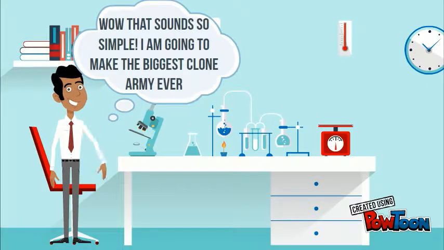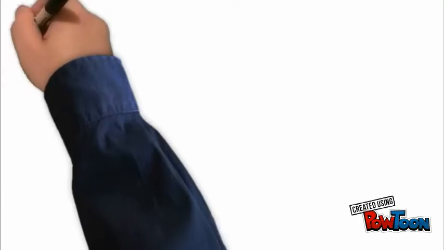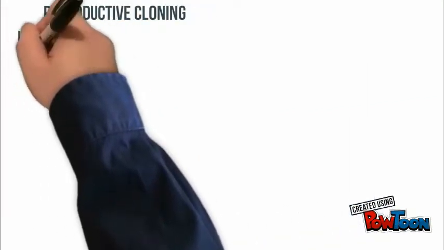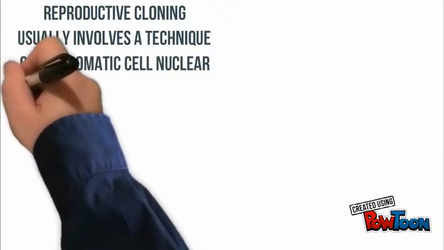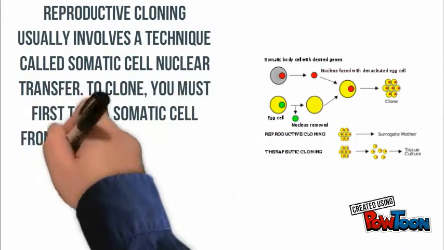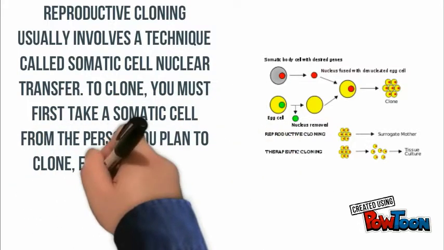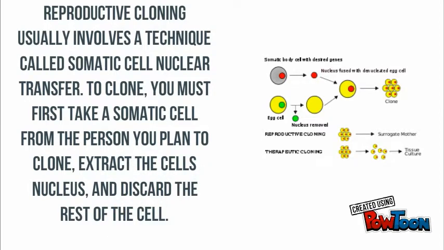The scientist thought that idea sounded very simple and planned on making the biggest clone army ever, but Woo-Suk Hwang explained to him that it actually wasn't easy. Wu explained that reproductive cloning usually involves a technique called somatic cell nuclear transfer. In order to clone, you must first take a somatic cell from the person you plan to clone, then extract the cell's nucleus, and finally discard the rest of the cell.